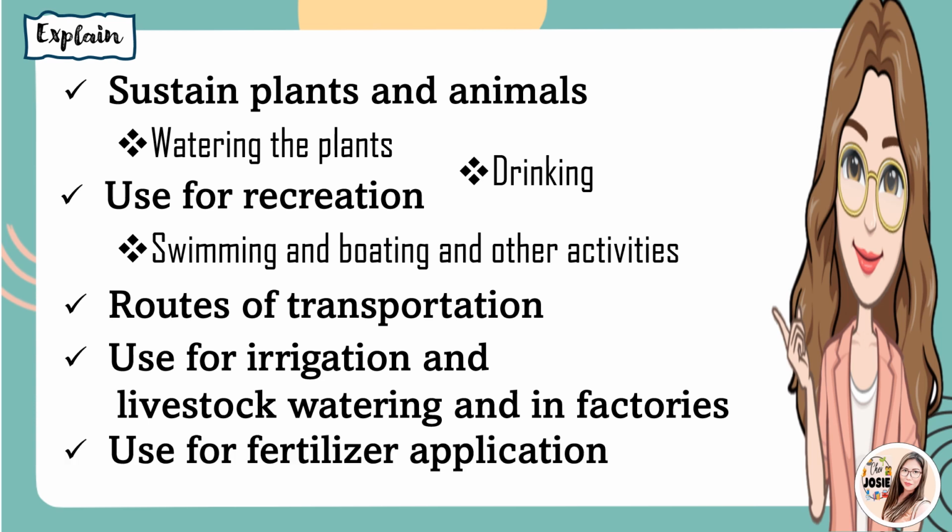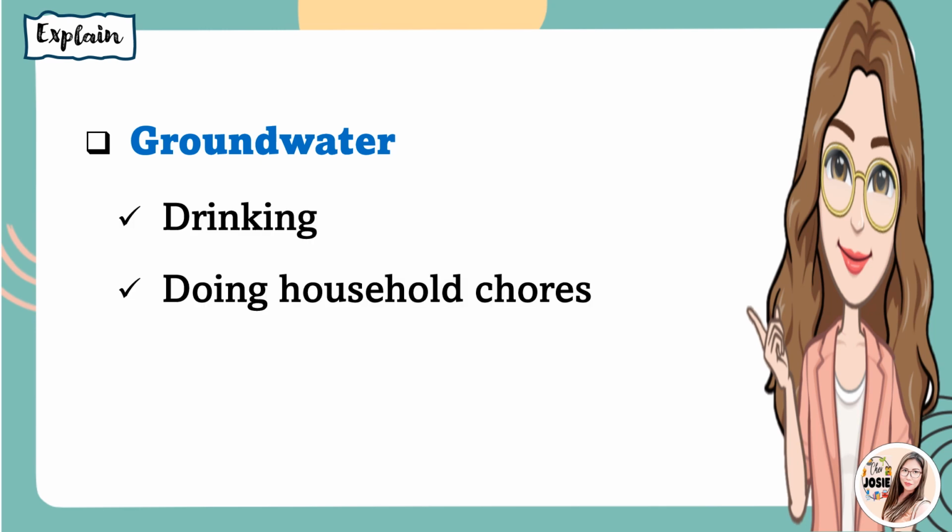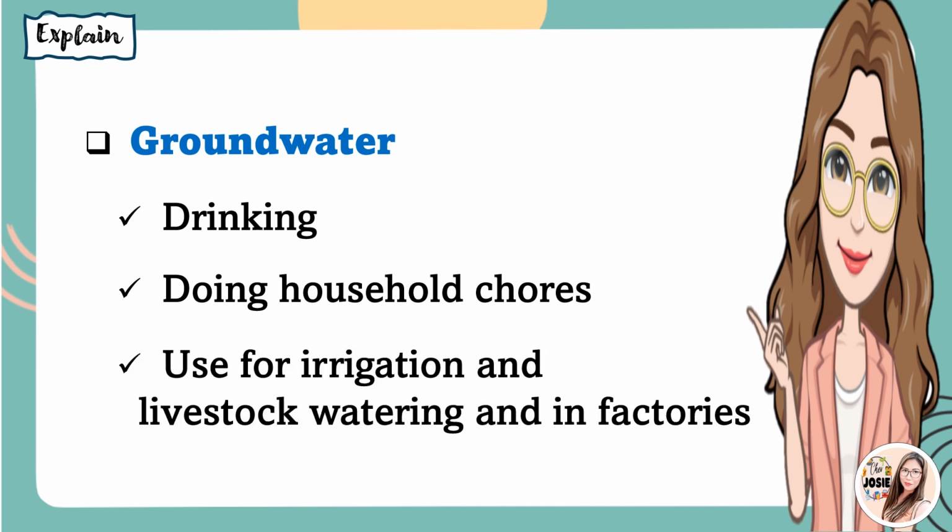Lastly, it is also used for fertilizer application. So those are just some examples of uses of water under the freshwater. Last is the groundwater. It is used for drinking, doing household chores, and it is used also for irrigation and livestock watering and in factories.